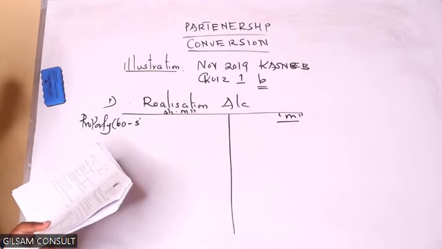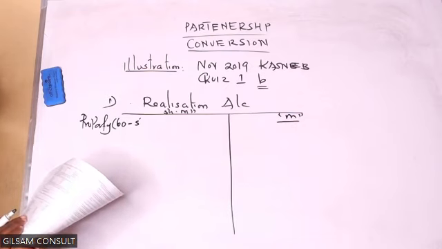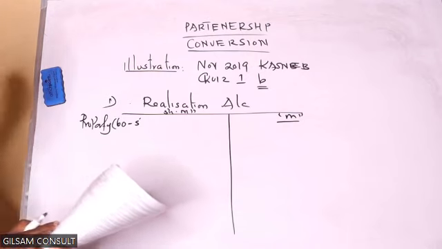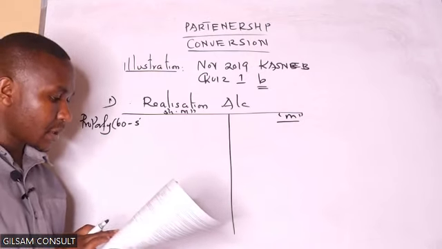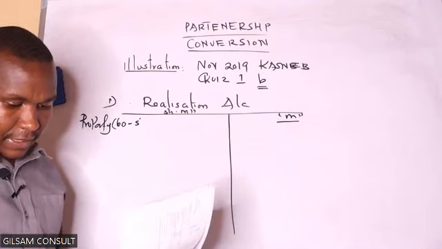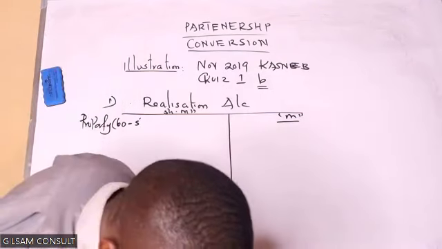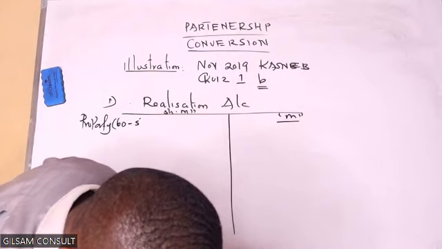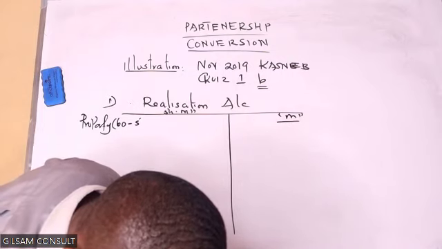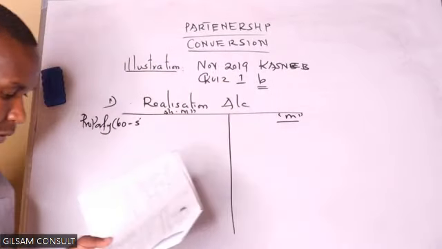What is the depreciation for this building? Building will provide depreciation at 2% on straight line. So you get the 2% on the straight line method to get the depreciation.